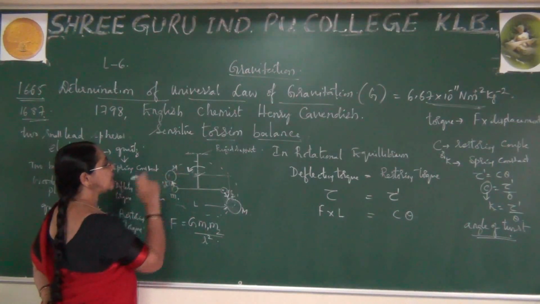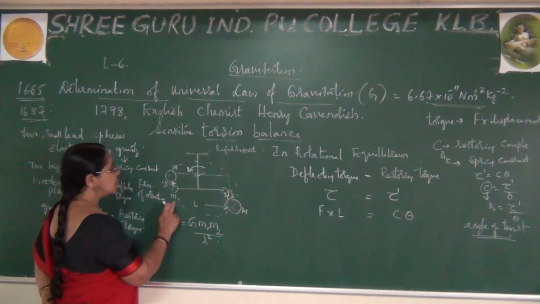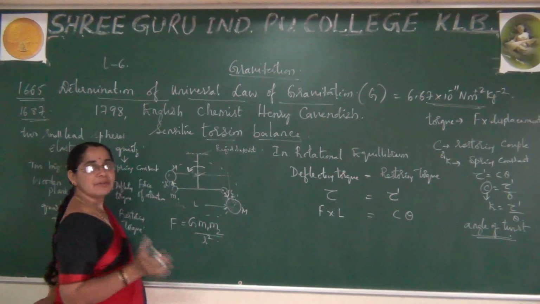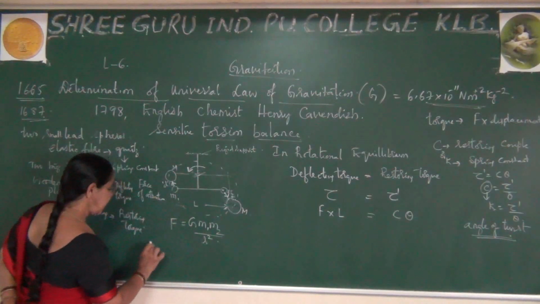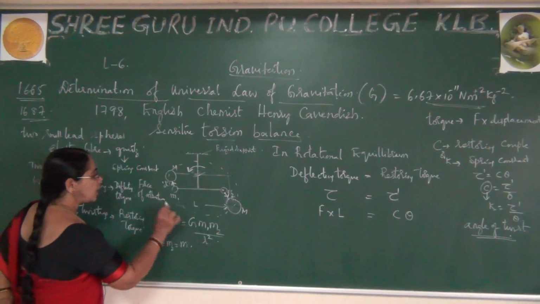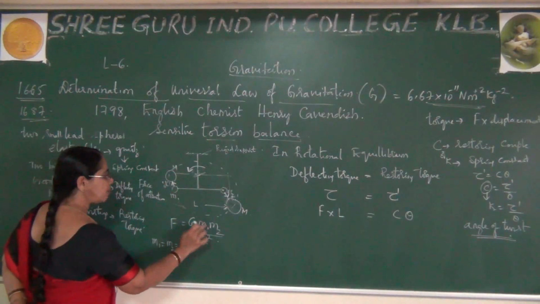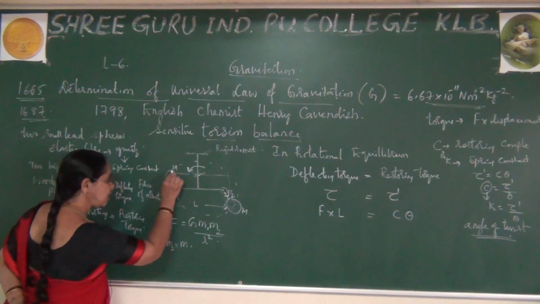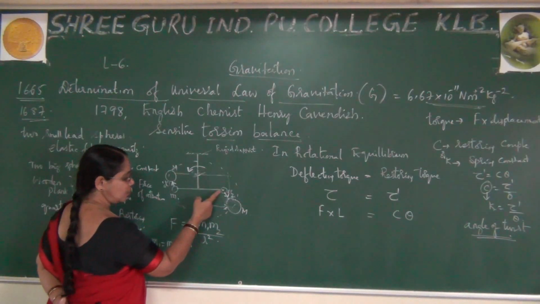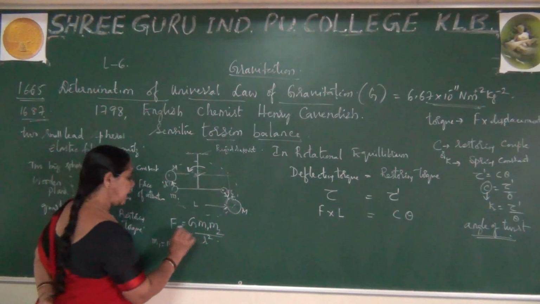Here one mass is capital M and the other is small m. The two masses are very small spheres. Let me take m1 equal to m2, which I call m. So this is two small spheres: this sphere is of capital M, here also we have capital M, and here also we have m2.